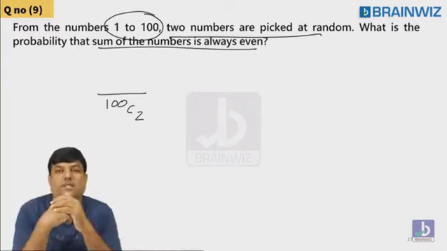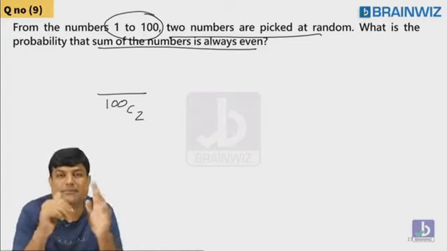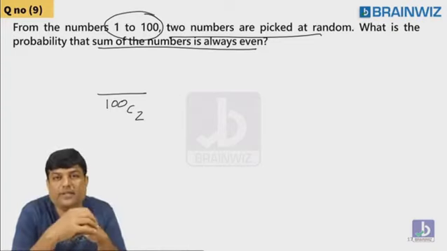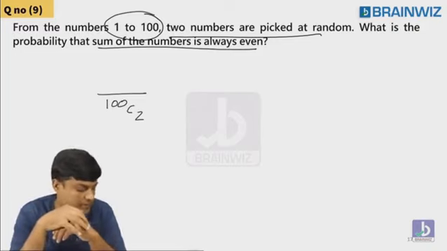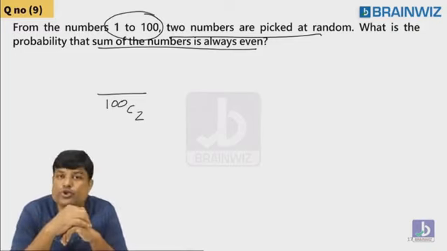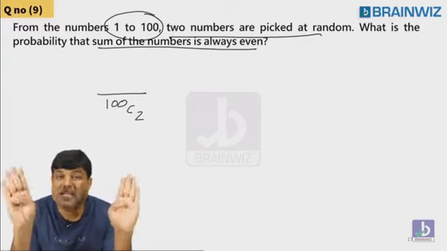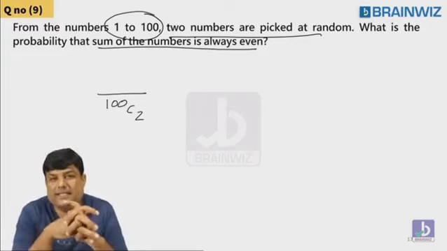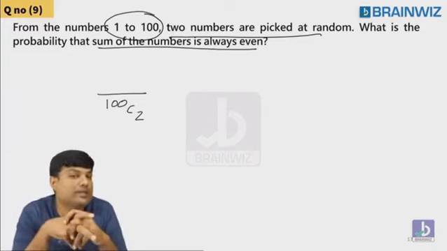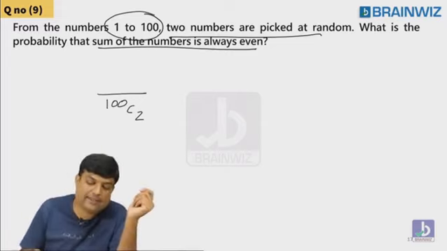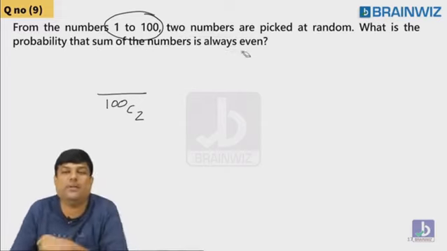Add them. Are you understanding, everybody? Add them, and that sum should be what? Even. So being a BTech student, you should know whenever you pick two numbers and add two numbers, you must get even. So those cases we are supposed to pick here. Following everybody? Yes or no?